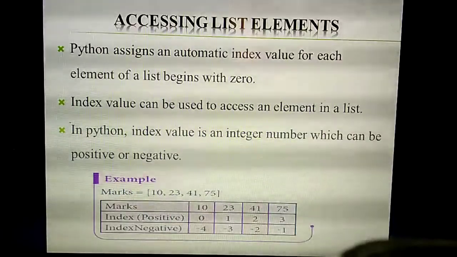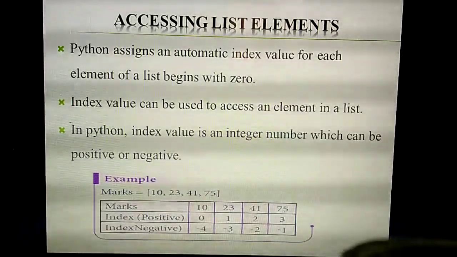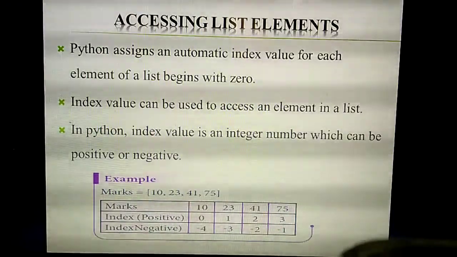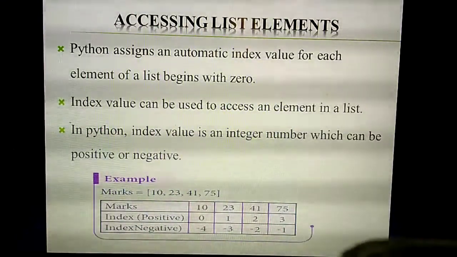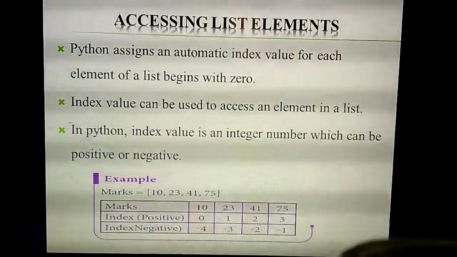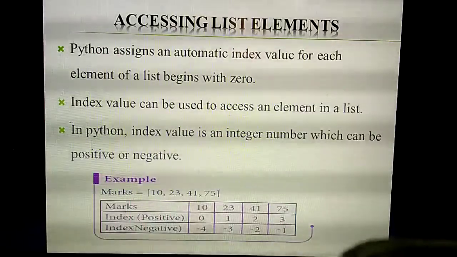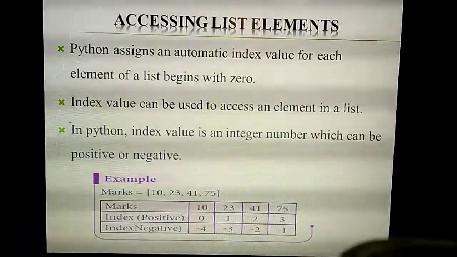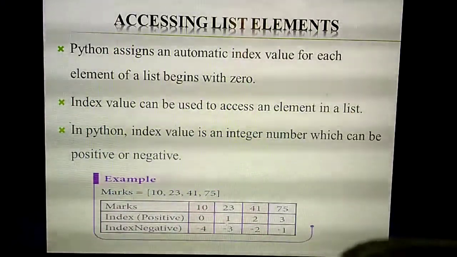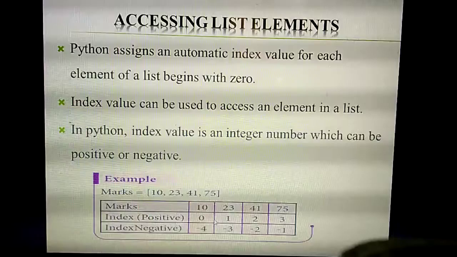What's the use of index value? You can access the element. What do you mean by access? For example, you need to access the third element. So how will you call? The third index value. Understand? So here also the index value may be positive or negative, like strings you have studied now. What do you mean by index values in strings? Subscript. So positive subscript is there, negative subscript is there. Likewise, here also positive index value is there as well as negative index value. Same thing you have studied in strings. Positive index value starts from 0 at the beginning.